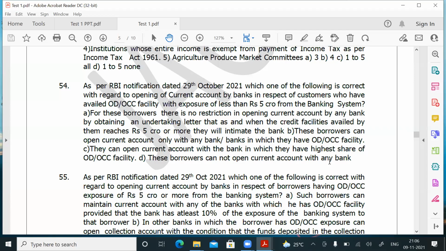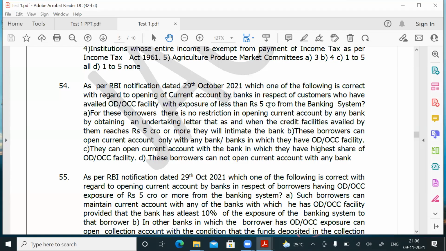So which is correct? Point number A is correct. For these borrowers, there is no restriction on opening a current account with any bank. They may be having ODOCC of less than 5 crores with any bank, even 1 or 2 banks together, but the total exposure should be less than 5 crores. Let us assume Mr. A is having ODOCC accounts with Indian Bank and Punjab National Bank. Put together it is 4 crores.